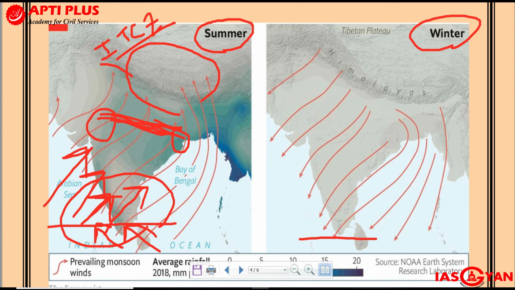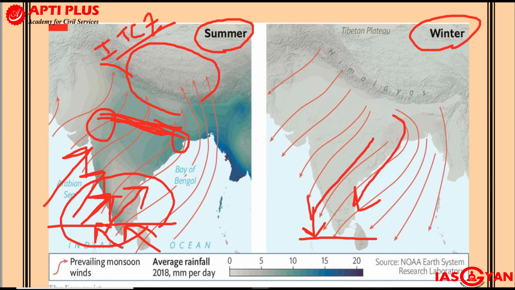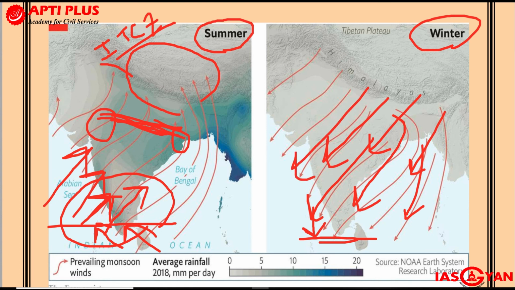So anyway, during winter, what will happen? The ITCZ will travel to the south, and we will see that all these trade winds will also completely reverse their direction, and they will follow the ITCZ and move to the south. This is nothing but what we call the northeast monsoon, sometimes also referred to as the retreating monsoon. So during the winter, we will have the northeast monsoon or the retreating monsoon. And what is this northeast or retreating monsoon? Again, nothing separate, it is nothing but the northeast trade winds only. These northeast trade winds will flow all over India as the retreating monsoon.